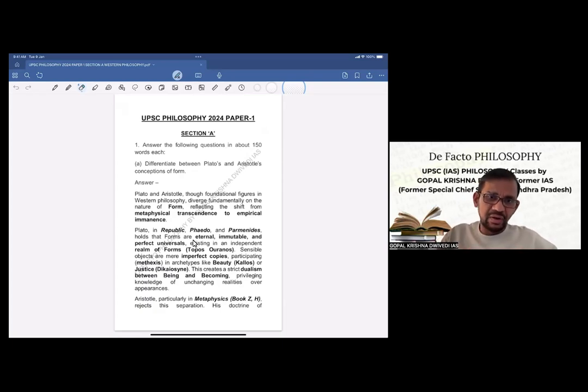So now let us try to start from the first question itself. Now, first question A, the question is: differentiate between Plato's and Aristotle's conception of form. Now, this is the question we have to write in 150 words.